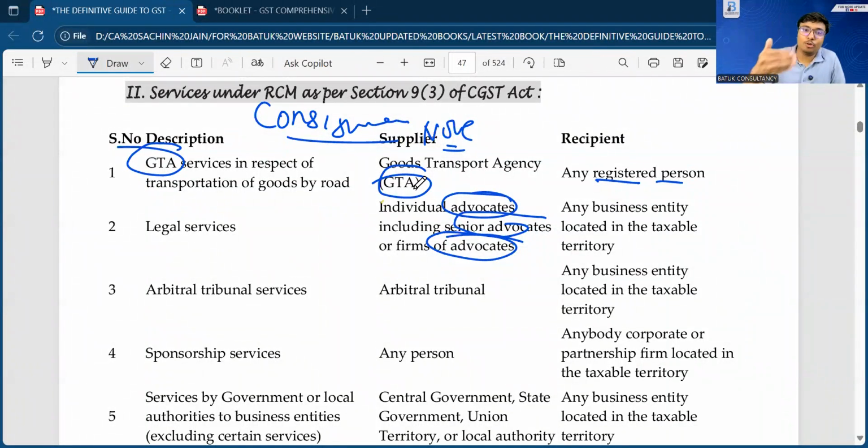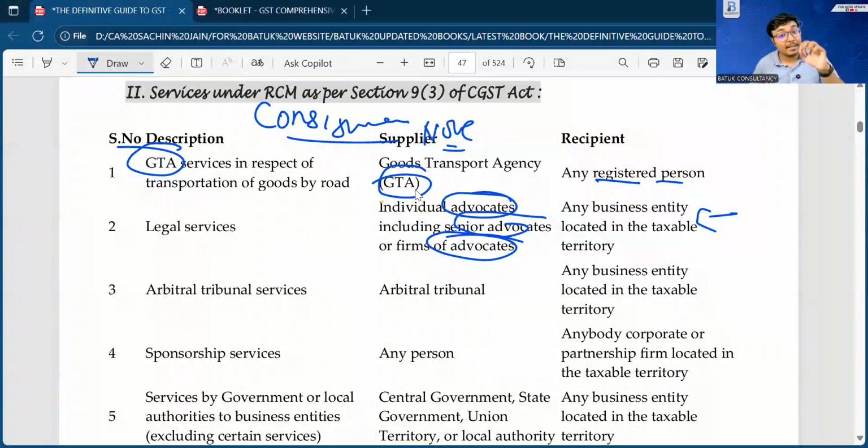Then after you have to go for multiple proofs that, sir, this is not a legal expenditure. This amount we have not paid to the advocate. We have paid this amount to the auditor only. And then after, departmental authority is going to consider based on your licensing. So multiple things are there. So we should be very much careful from that perspective, that when we are showing any legal expenditure, at that time the amount should be paid to the advocate. And if yes, then RCM is applicable. That point we have to keep in our mind.